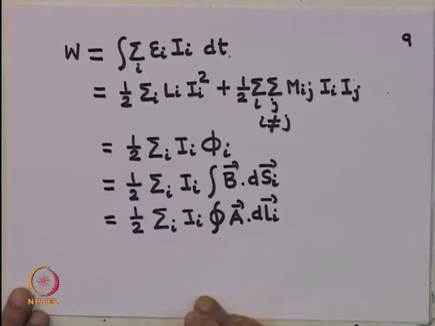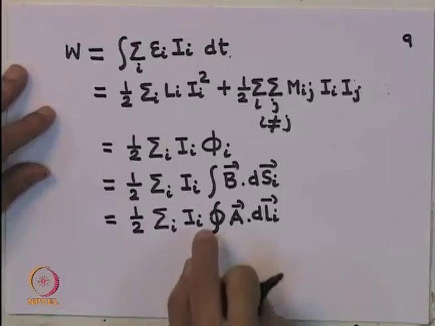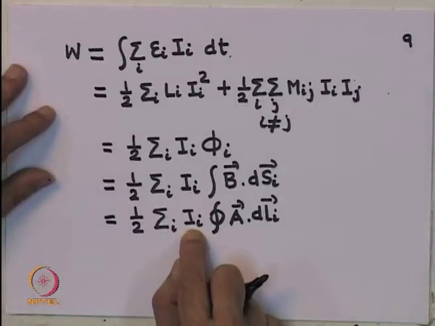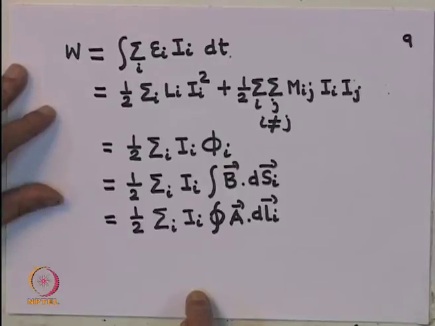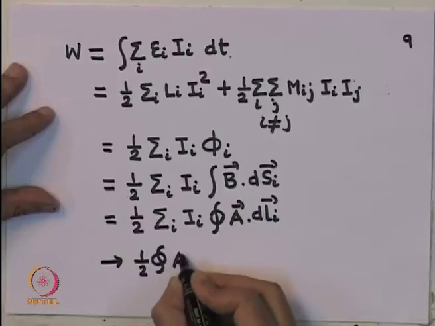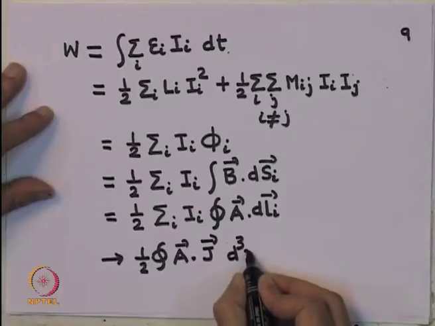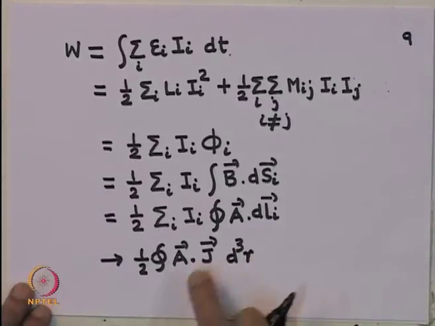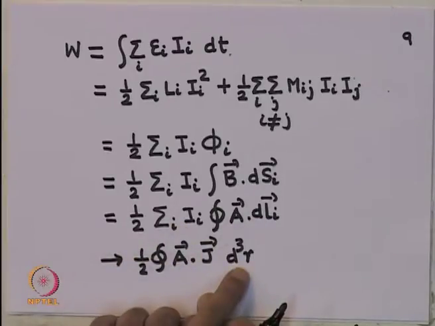Now, how will it change if I have a continuous distribution? If I have a continuous distribution, then all that I need is this: the current through a surface element will give me the current density, so this will go to half of the integral of A dot j, the current density, with dτ. The current density is current per area, and since here there is just a length, I have a dτ there, because I have divided by this.